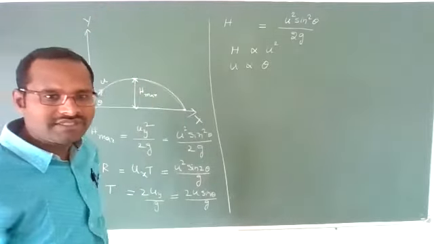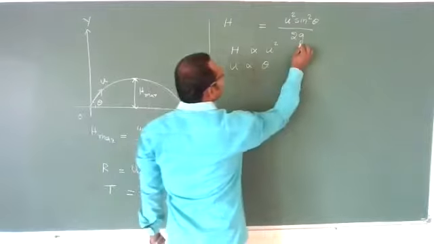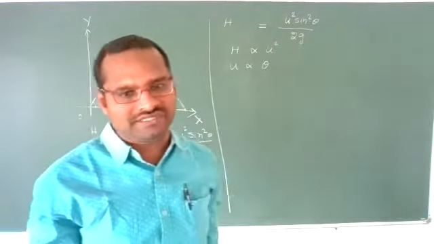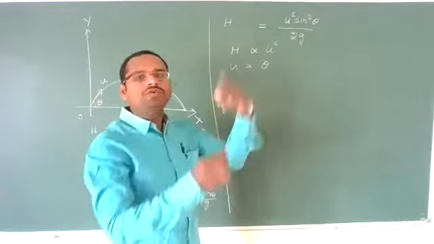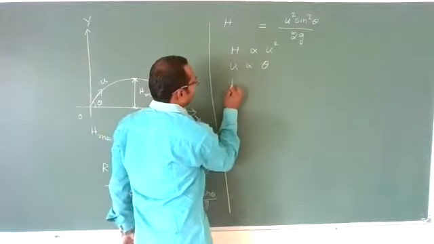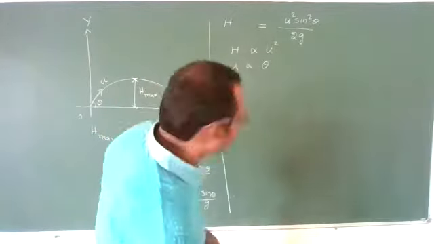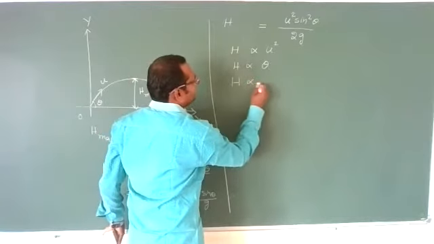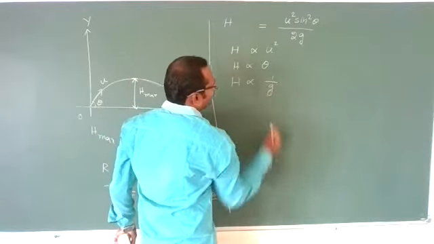Are you understanding? And the g value: we are discussing the Earth, where it is a constant value, so no need to discuss. If it is on the Moon, then the maximum height also depends upon the acceleration due to gravity.